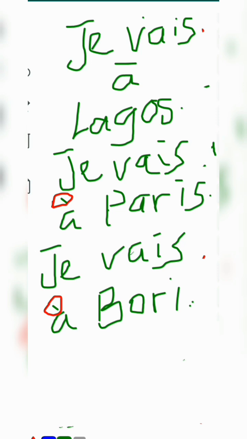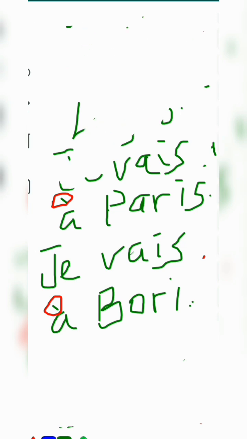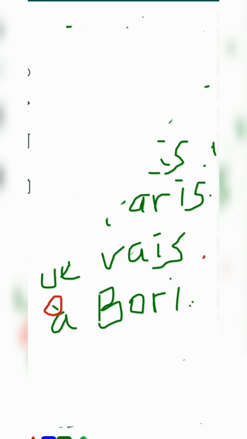Okay, now I told you about town or about city. Yes, I've given you examples of that. Now let me also give you examples of places. So we can now say, je vais à l'école. I'm going to school.